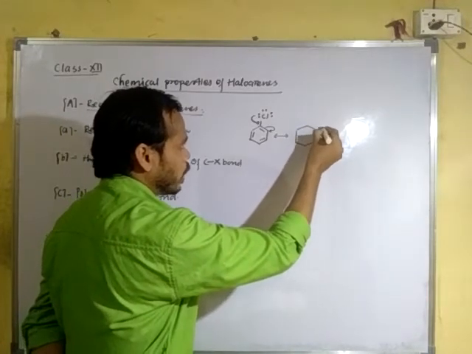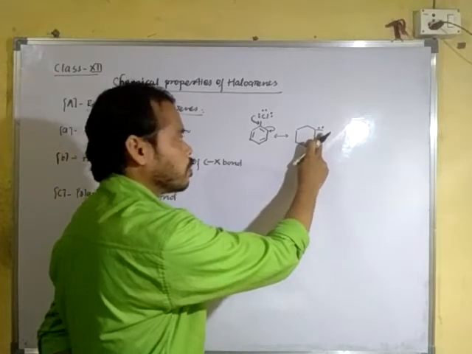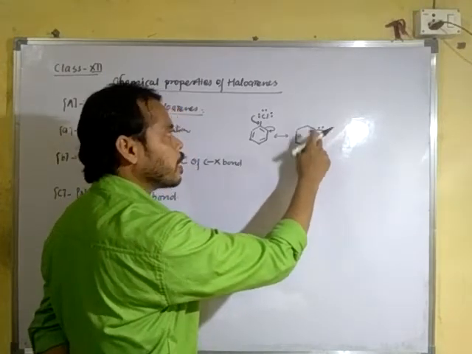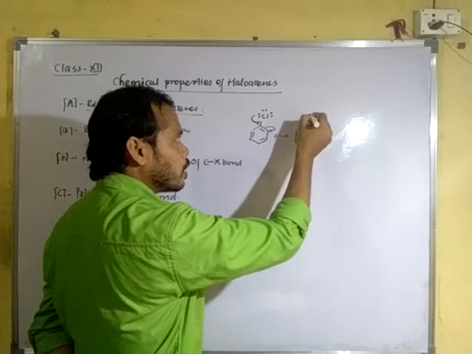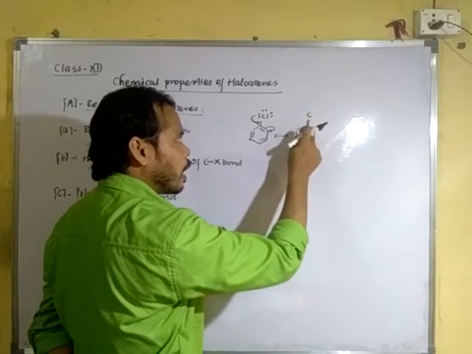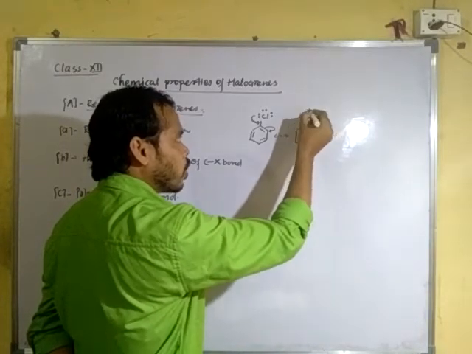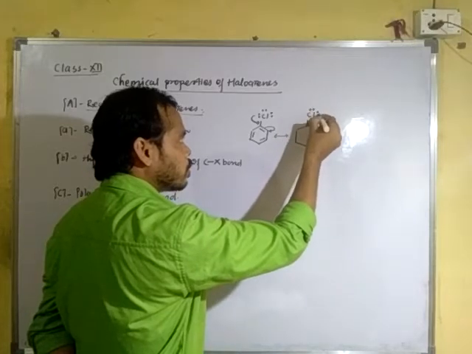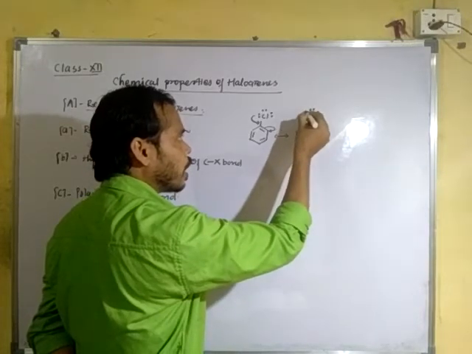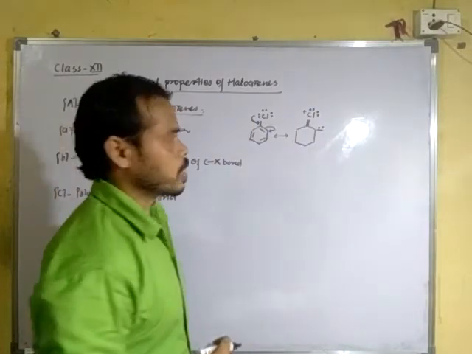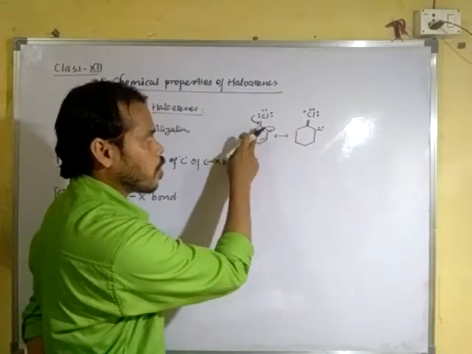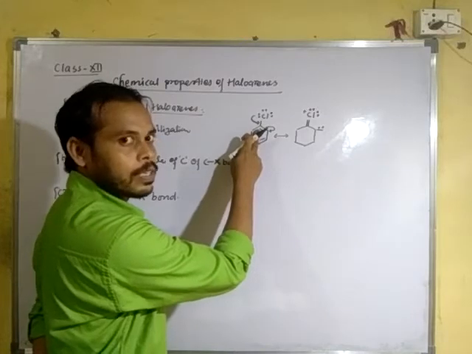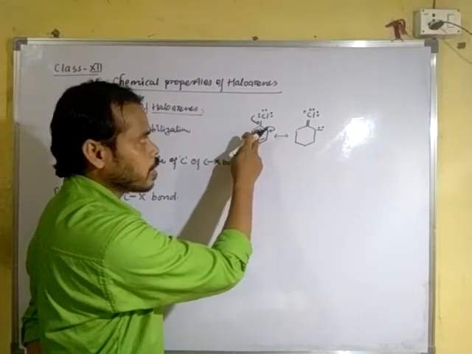Negative charge will be on this carbon atom, and the double bond will be between carbon and chlorine, and chlorine has 2 lone pairs and 1 positive charge, due to the donation of electrons towards the carbon in the benzene ring.